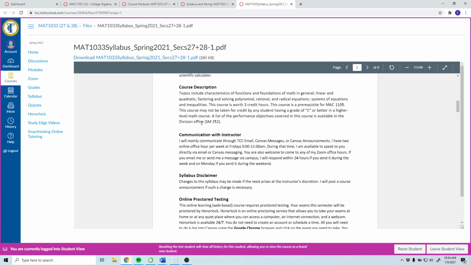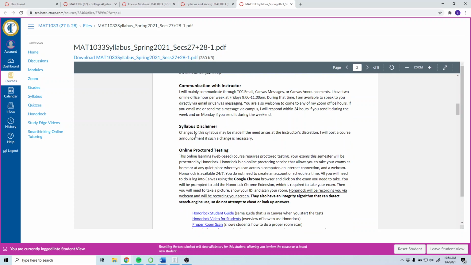You can read the course description, but basically it's a whole bunch of things that are designed to prepare you for MAT 1105. And you must get a C or better in this course to progress to that class. I already talked about the communication. You can read this again. This is just about the office hours on Fridays and email, Canvas messaging, Canvas announcements. Syllabus disclaimer probably won't happen, but if I need to make any changes to this, I'll post an announcement if there are any changes needed.